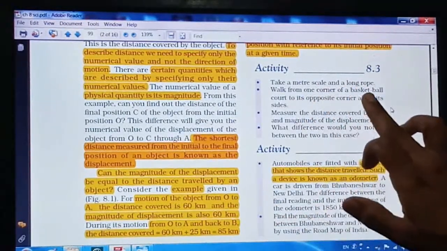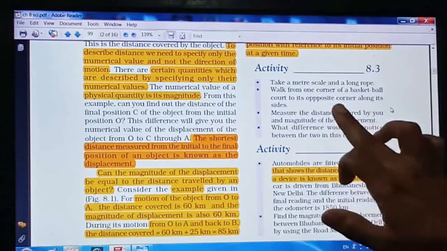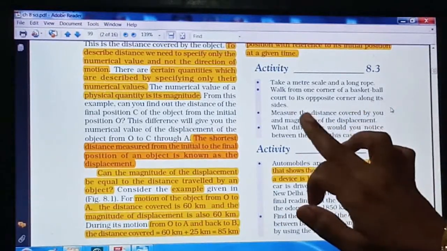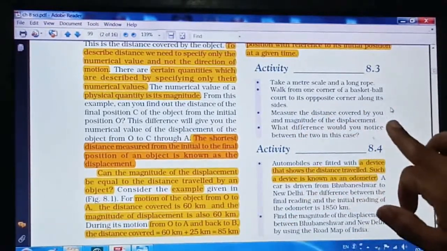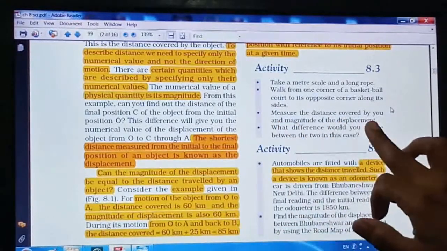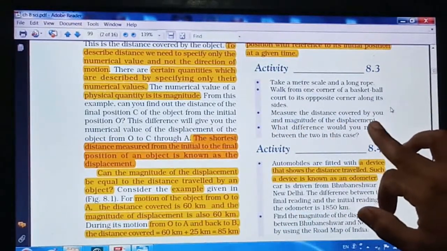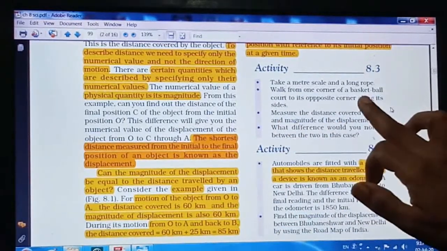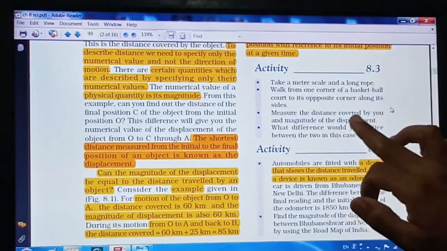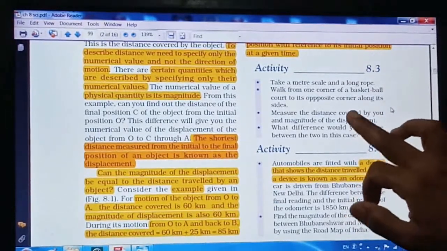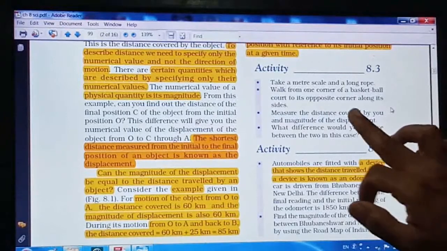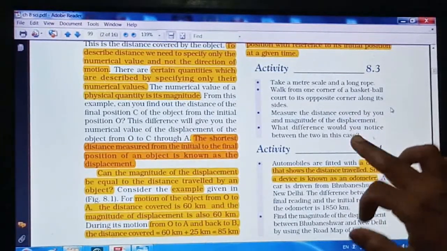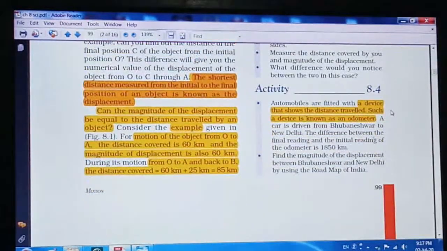Walk from one corner of the basketball court to the opposite corner along its side. Measure the distance covered by you and the magnitude of the displacement. Here, for the basketball court, displacement and distance will be different. Just try to calculate what that difference comes to.